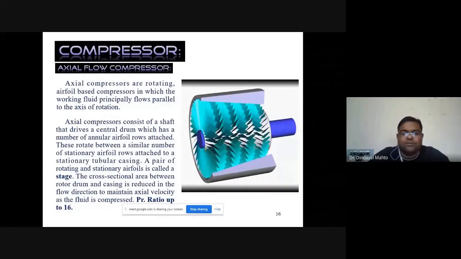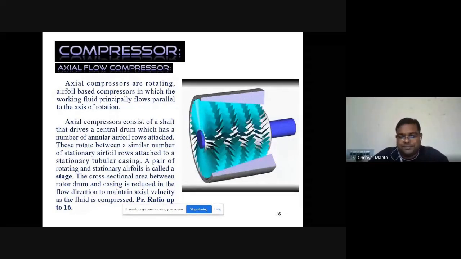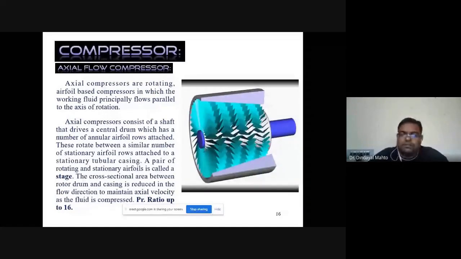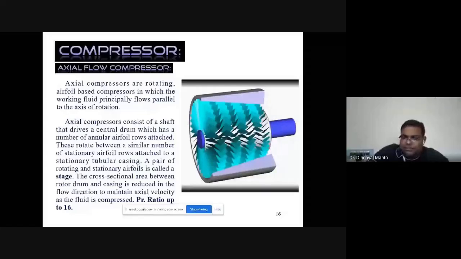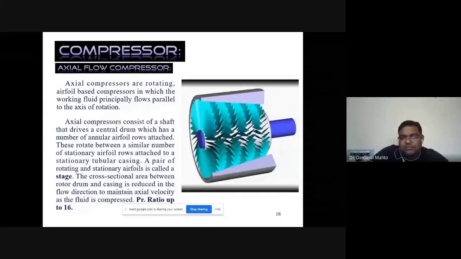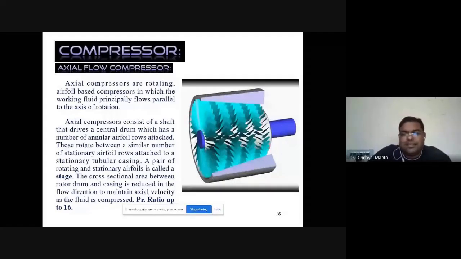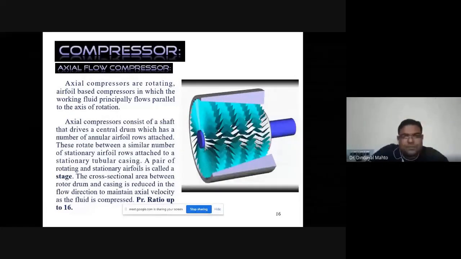One set of moving blades and one set of stator blades is known as a single stage. There may be 10 to 16 stages in an axial flow compressor, and we can generate a pressure ratio up to 16 with lower work input compared to the centrifugal compressor. As the length of the compressor increases towards the combustion chamber, the length of the blades keeps on decreasing to provide the required amount of compression.